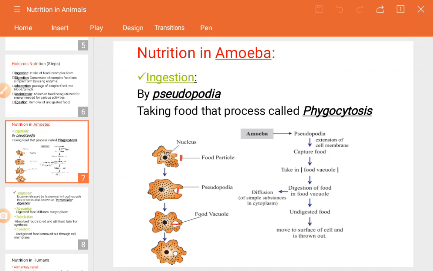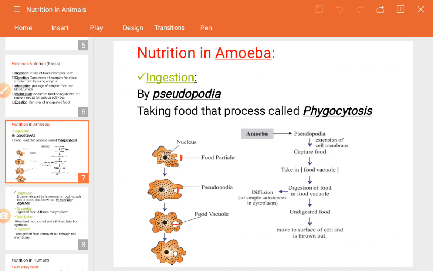So you must know what is meant by the vacuole. What is the amoeba? Amoeba is a single cellular organism. It consists of one nucleus and the vacuoles. So what is meant by the nucleus and the vacuole? The nucleus and the vacuoles are cell organelles. As I have told you in the previous session, the cell is a structural and functional unit of life. Due to that only all body organs can work, because the organs are also made up of a number of cells. So those are also known as the building blocks of life.